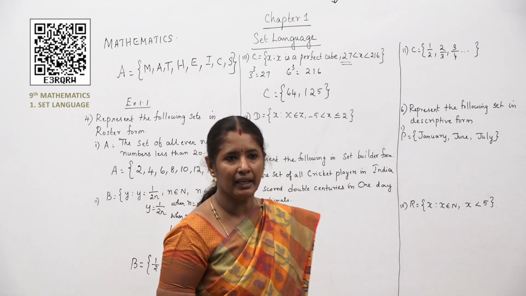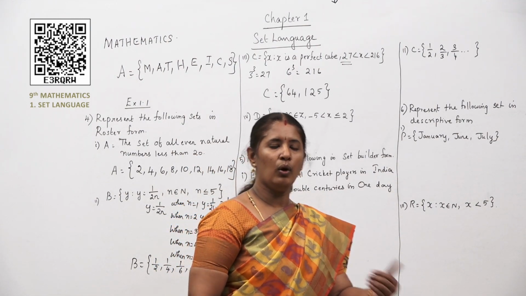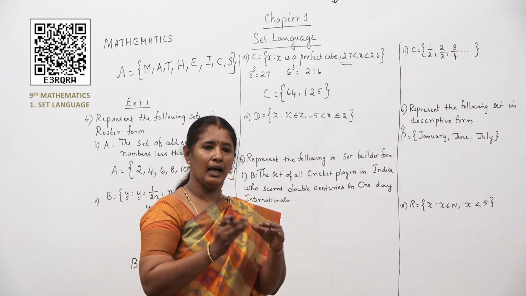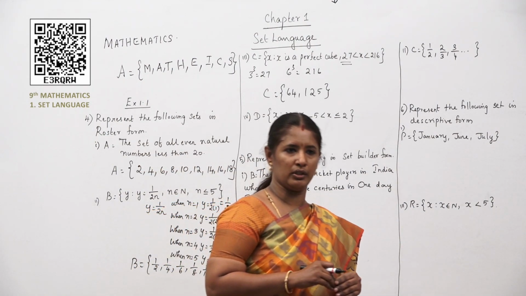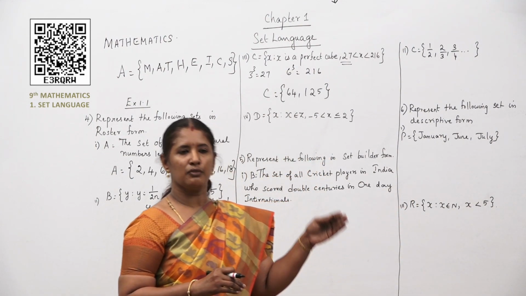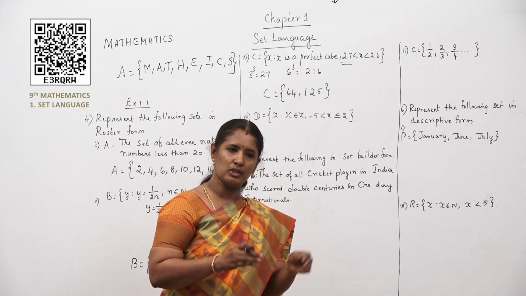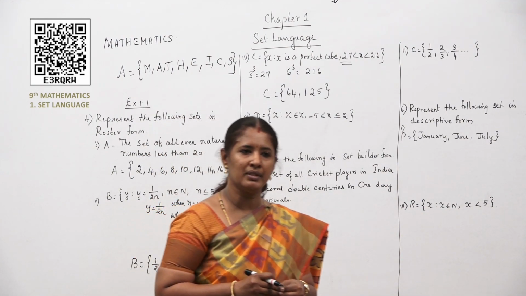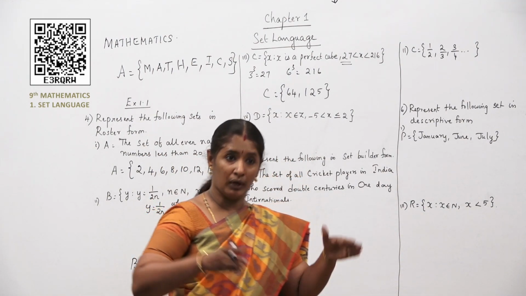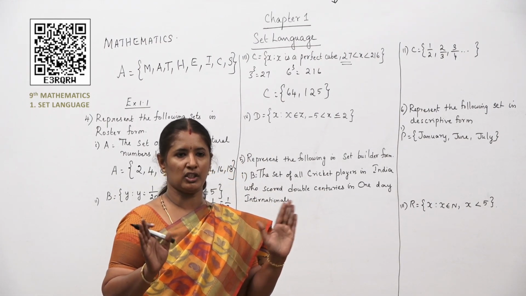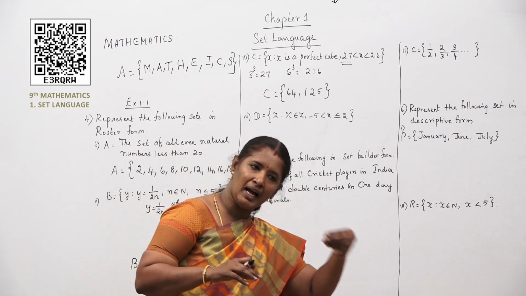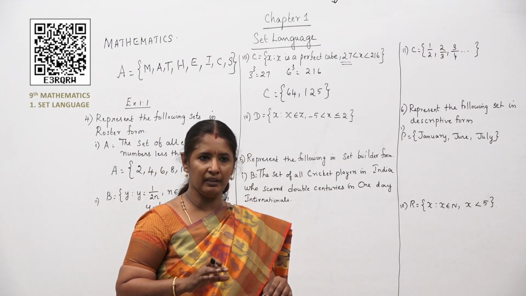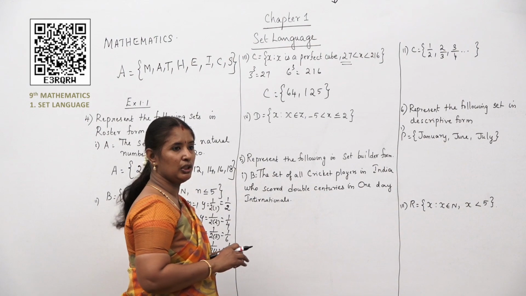What does this Z represent? Integers. What are integers, children? Yes, whole numbers along with the negative values also. That is -4, -3, -2, -1, 0, 1, 2, 3, 4. Everything comes under integers. You can't ask me only from -4 to +4. No, it's not like that. Here also, the other side also it is never ending. This side also it is never ending. Clear with that, children? So now, what is your question over here?